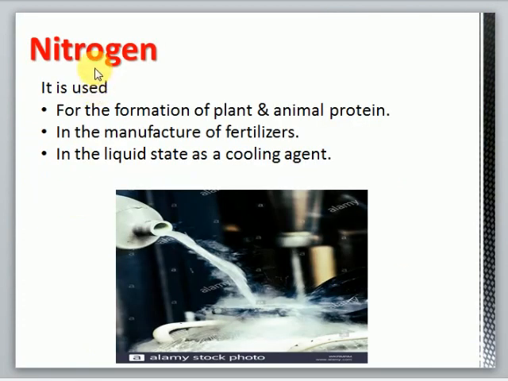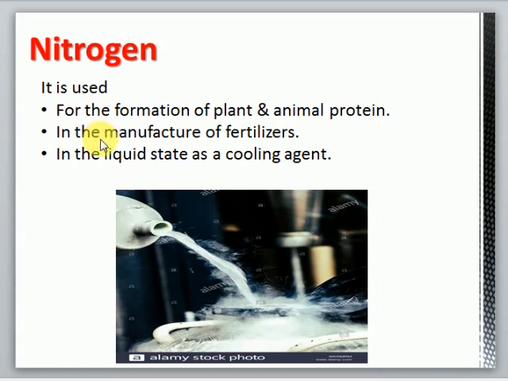the next non-metal is nitrogen. Nitrogen is used for the formation of plant and animal protein. Protein is a very important component present in our body, and it is required by the body for growth, for making muscles. For plant growth it is very important. So for formation of protein, the element nitrogen is very important. Okay, without nitrogen, plants and animals cannot synthesize protein.